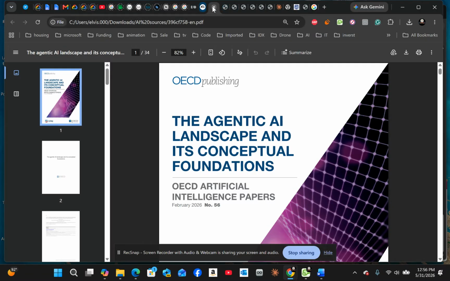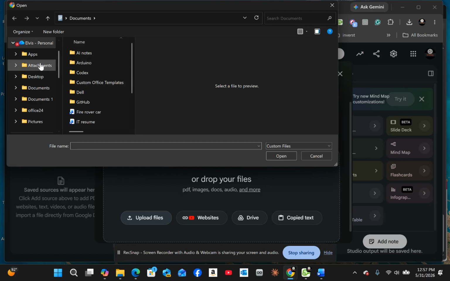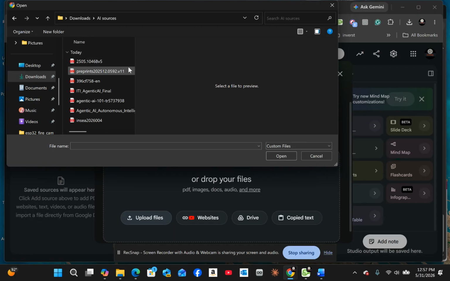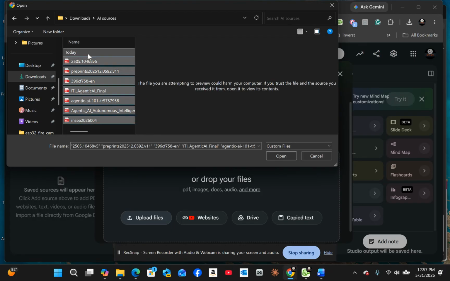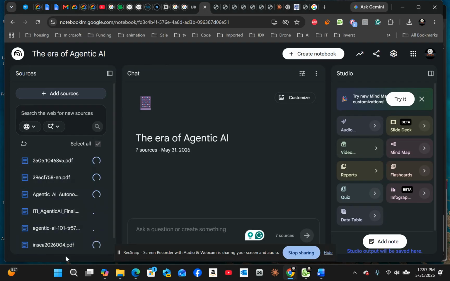Okay, I guess I have to add them through Google Drive. Upload files. So I can do upload files. And then since I already gathered those, I can just copy all of them and open. So it will open those sources in here.